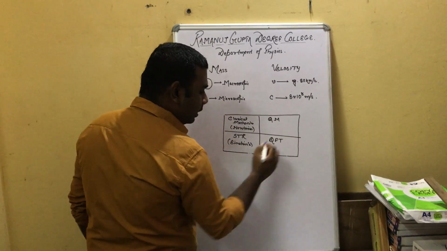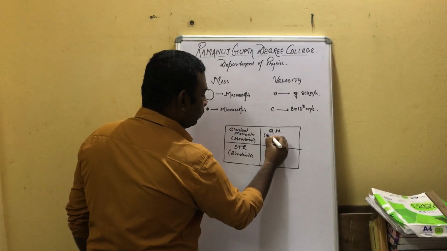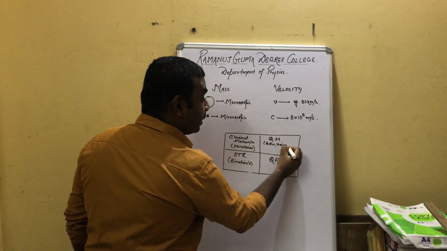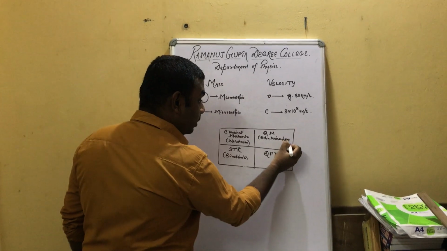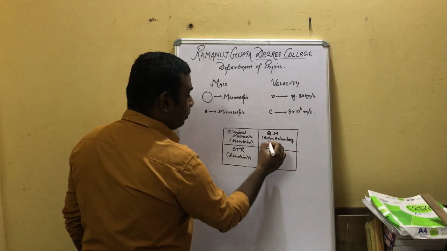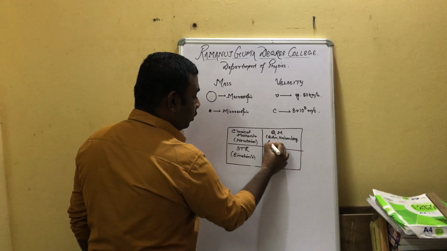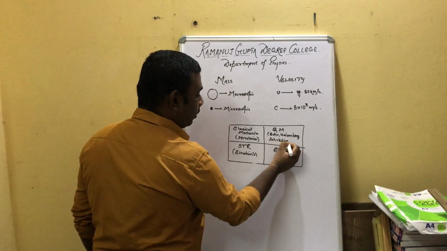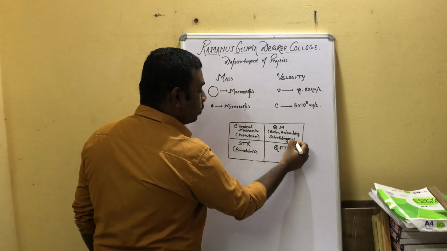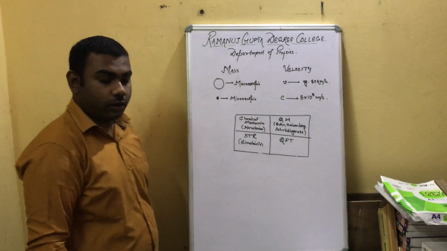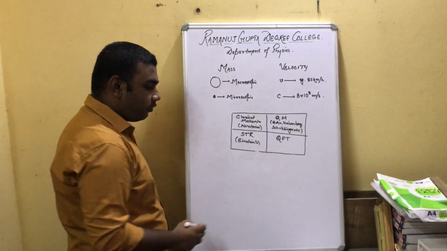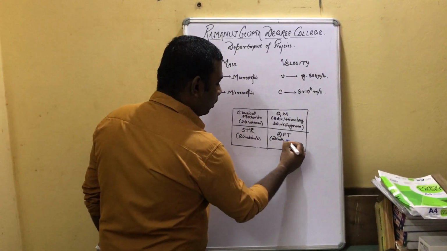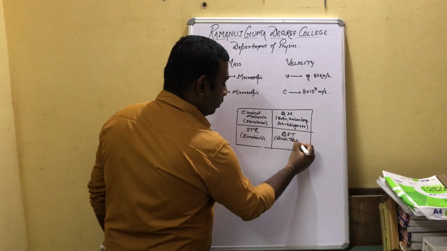And the quantum mechanics is about the Bohr Heisenberg uncertainty principle that you have studied in chemistry. Heisenberg uncertainty principle. Then comes your Schrodinger equation, etc. These are the scientists who contributed in the field of quantum mechanics. And in quantum field theory, the scientists who contributed are Dirac, Pauli, etc.